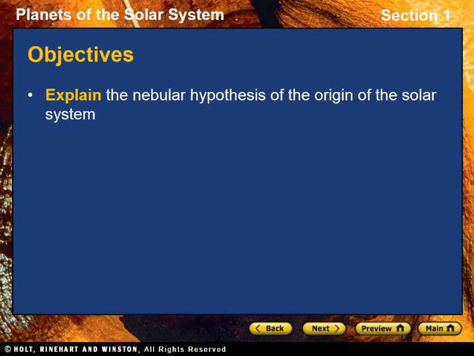At this point, you should be able to explain the nebular hypothesis of the origin of the solar system.